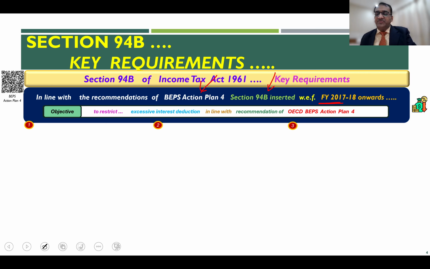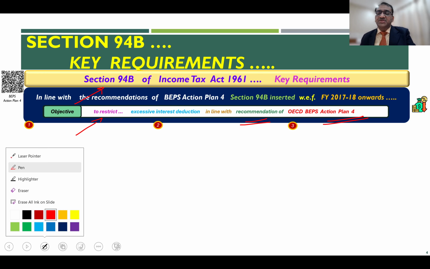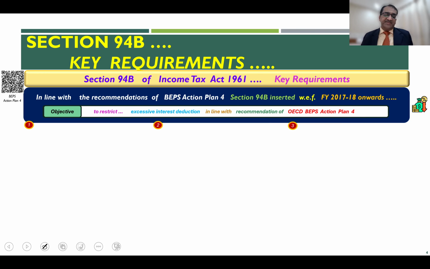Now, the underlying objective of this section remains exactly the same as what we have seen earlier: to restrict the excessive interest deduction which an MNE may be seeking to claim. So, in line with the recommendation of OECD BEPS Action Plan 4, Section 94B also seeks to restrict the deductibility of interest expense in the hands of the SSE.